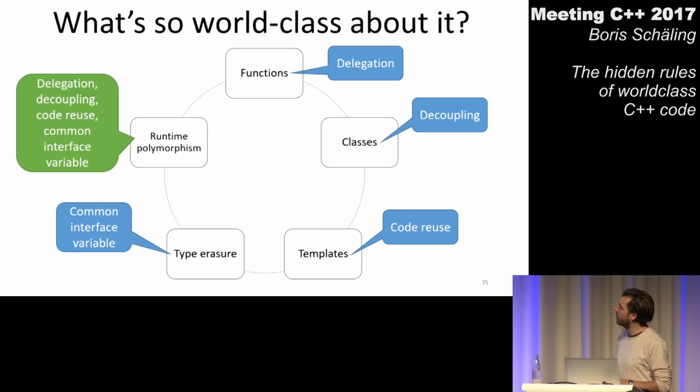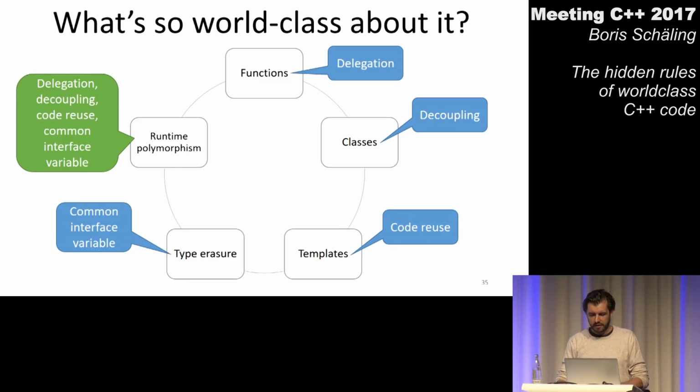So again, when I look at all the language features we have here, and we think about what we are communicating, it doesn't really help us because we are communicating the same things, right? Whether we use runtime polymorphism or everything else, we are communicating that we want to benefit from a couple of things like delegation, decoupling, whatever else is written down on this slide. So there are still two ways of communicating the same things. So can we come up with some other rules which help us pick one implementation over the other?